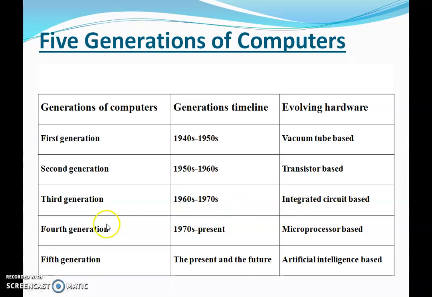Then fourth generation, 1970s to the present, was marked by the microprocessor. All those computers started using the microprocessors, and the fifth generation computer is the present and the future. The computers that we are using today are marked by fifth generation, because we are experiencing the artificial intelligence used in these computers.